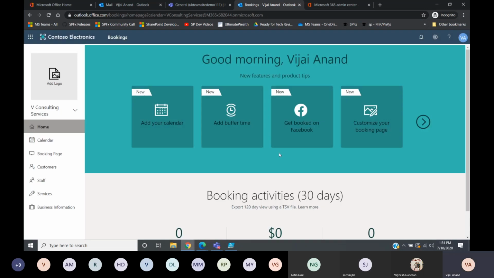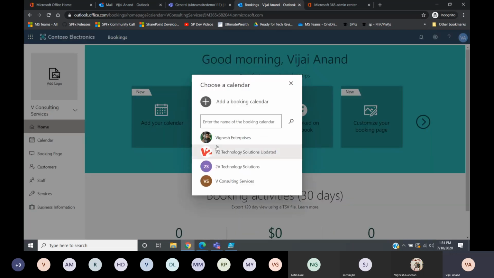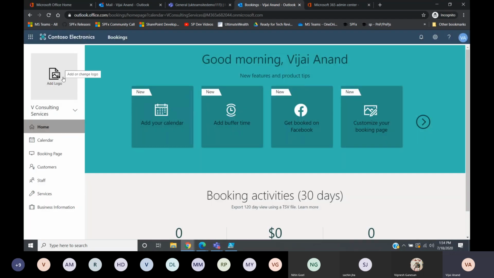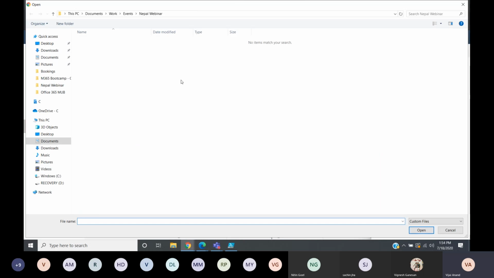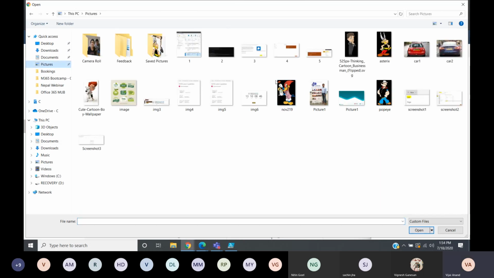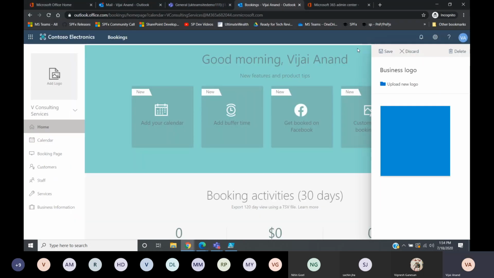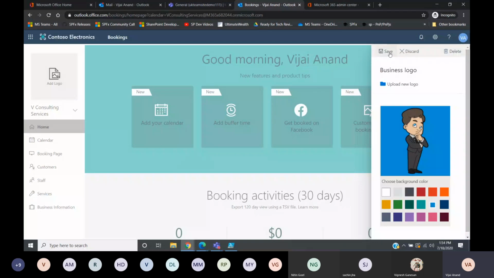This is how your booking calendar would look. If I want to go to any of my other booking calendars, I can open it from here. The first thing you need to do is add the logo to your organization. I'll click on upload new logo, go to pictures, add something like this, and save it.